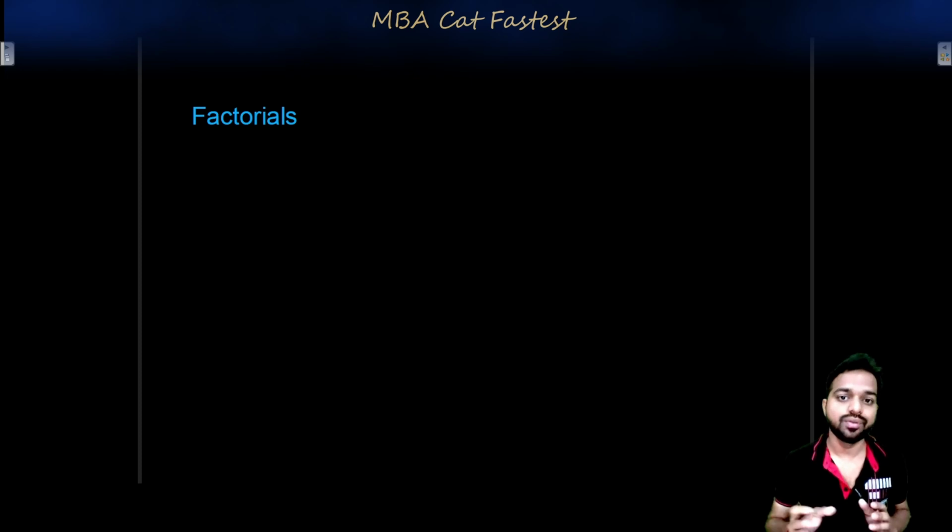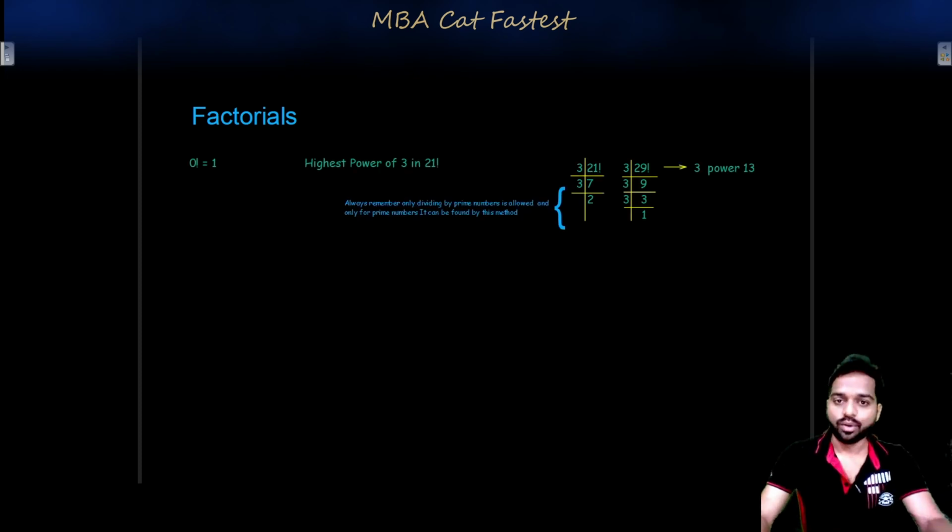Let's say 4. 4 is 2 square. So 4 factorial will be 2 into 3 into 4. It is made up of 2's and 3's only. Similarly, 6 factorial is made up of 2, 3 and 5, and this goes on for any number n factorial.